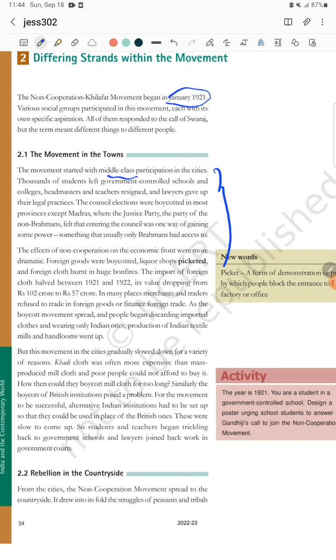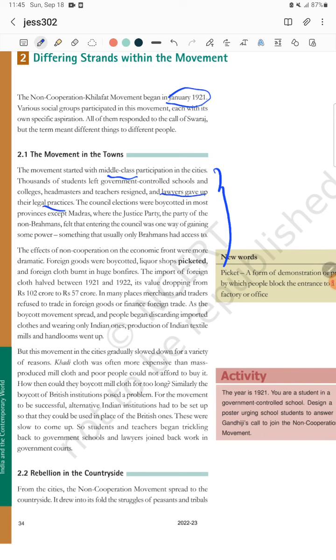Thousands of students left the government controlled schools and colleges. The headmasters and teachers resigned from their posts, because Gandhi told us we should not cooperate with British institutions. That's why in the British schools and colleges, the teachers and professors resigned, and the students also dropped out from there. And the lawyers stopped their legal practice.